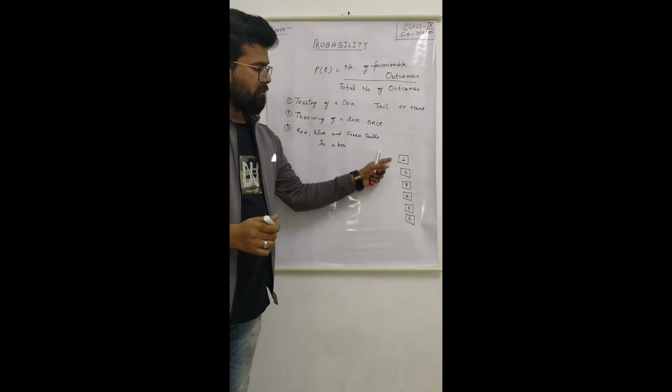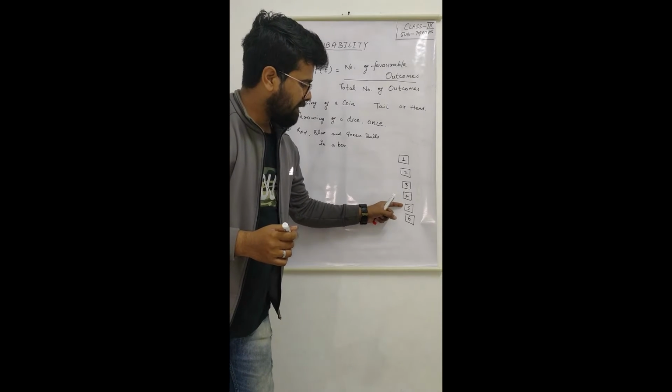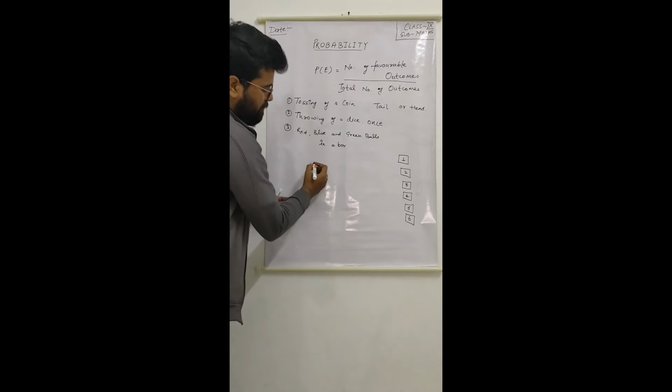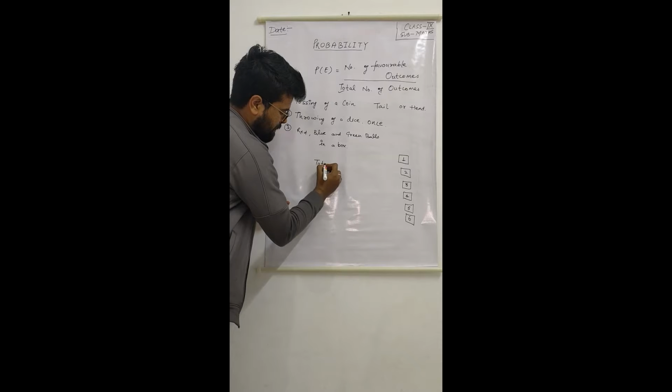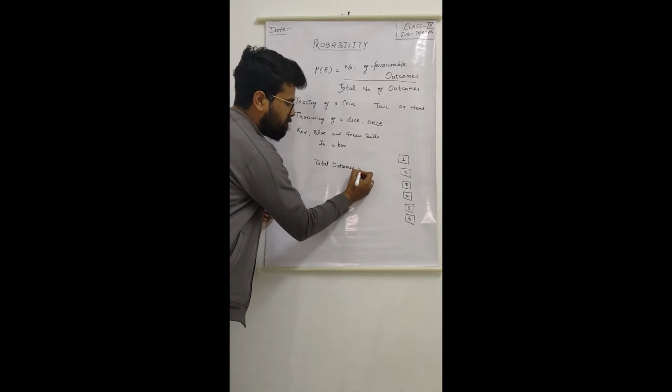So the total number of possible outcomes here is 6.